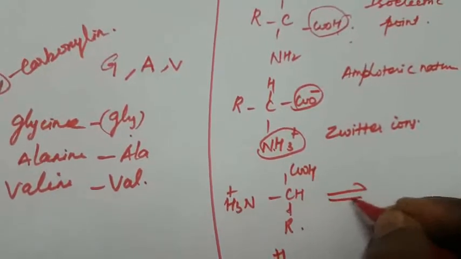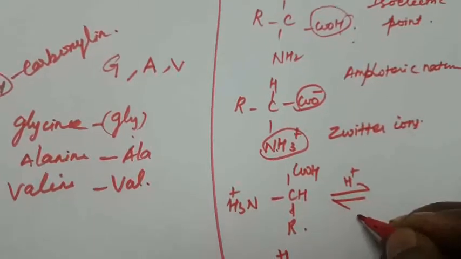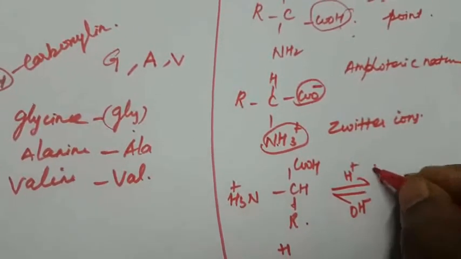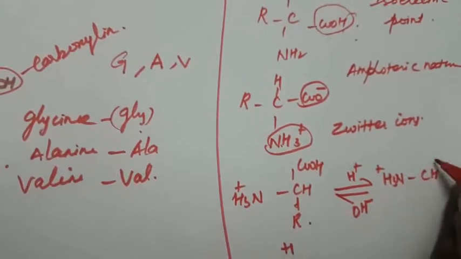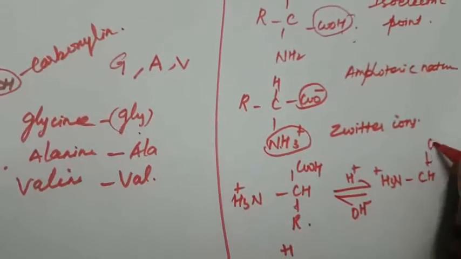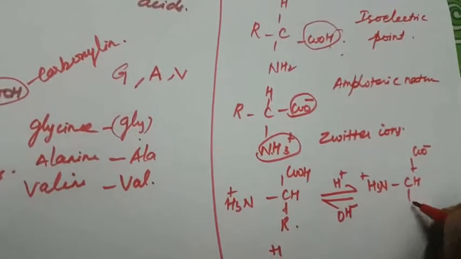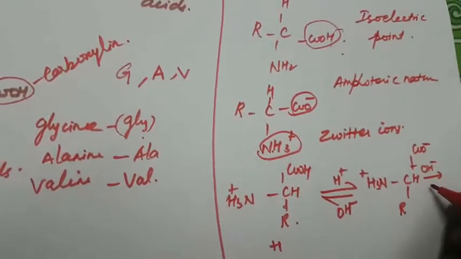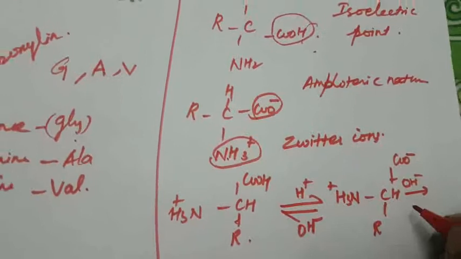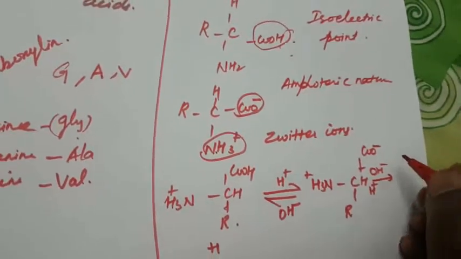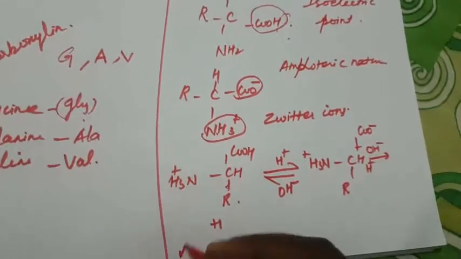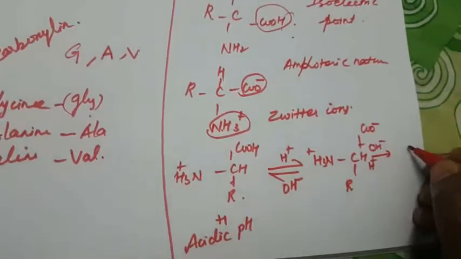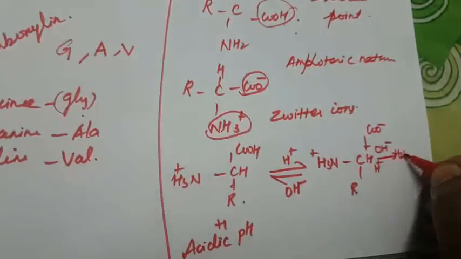Again, in the acid medium, that is with OH minus, H3 plus N CH COO minus, then R. Again, this is OH minus, again it will be H plus. This becomes an alkaline medium, and this is acidic pH. Here the structure has the amino group H.